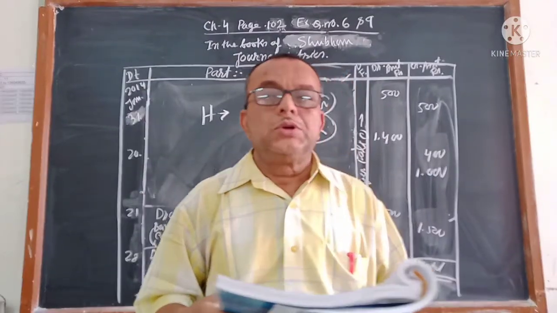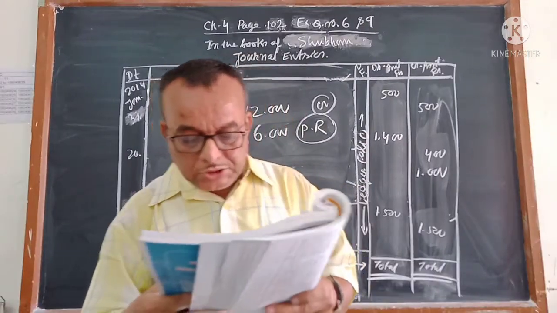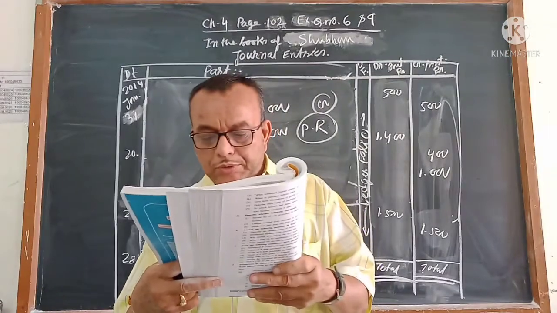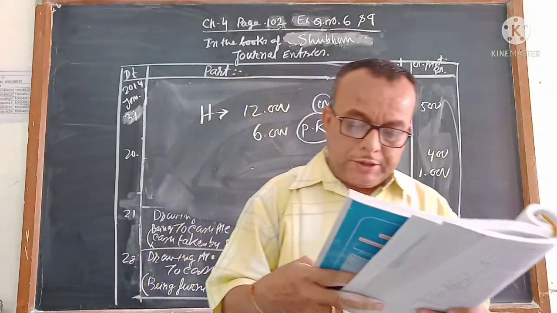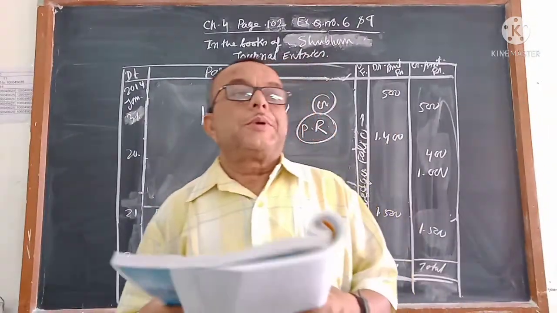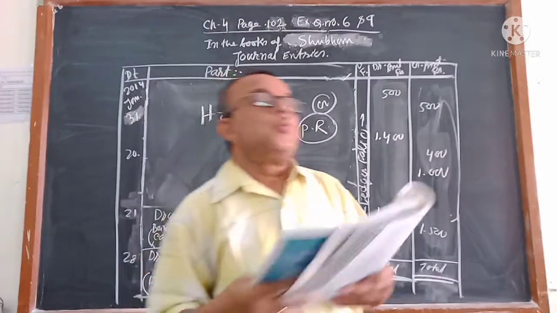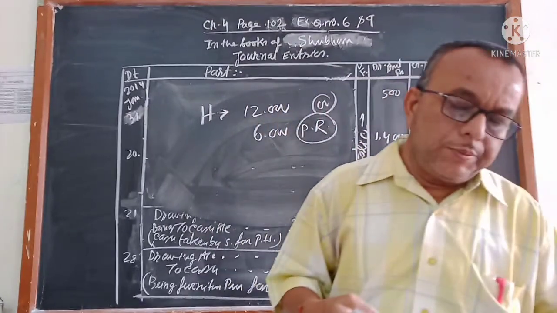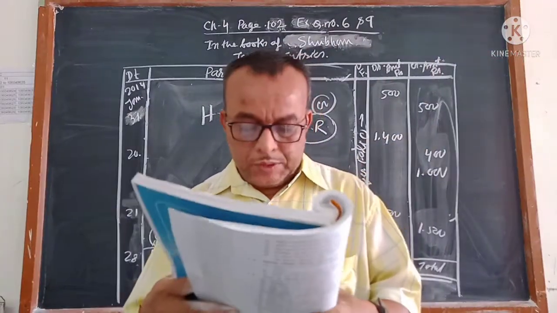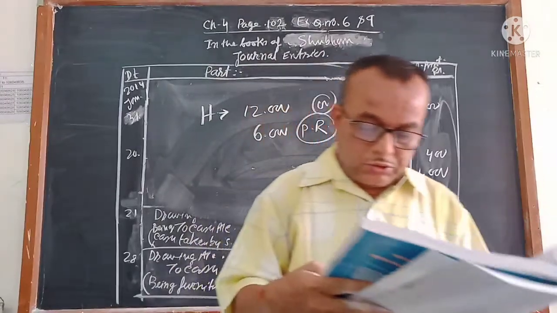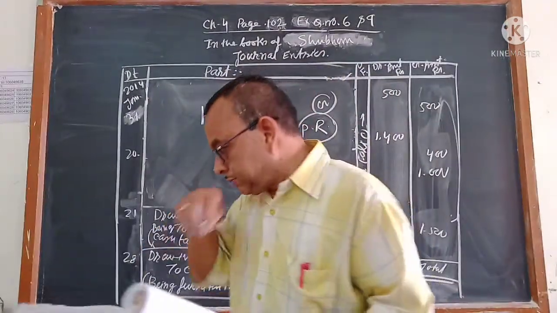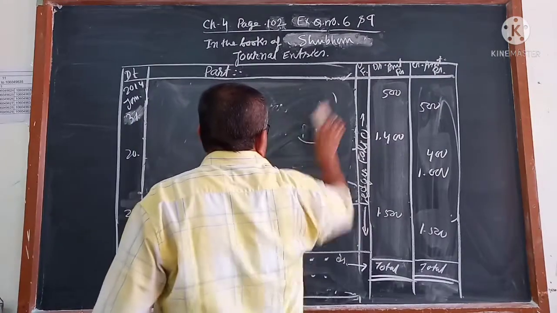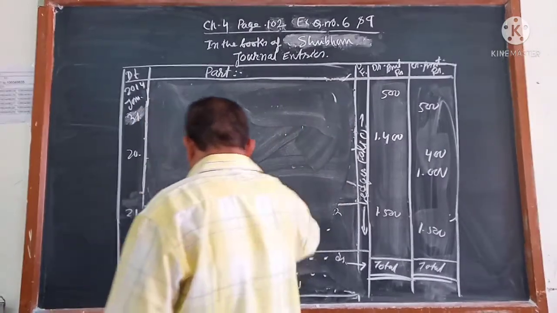You should assume that it is not paid. So purchase account debit of rupees 10,000, to bank 5,000, to Ramila 5,000. It is paid by cheque, meaning to bank.